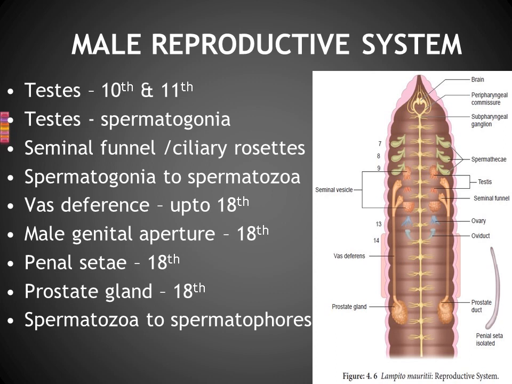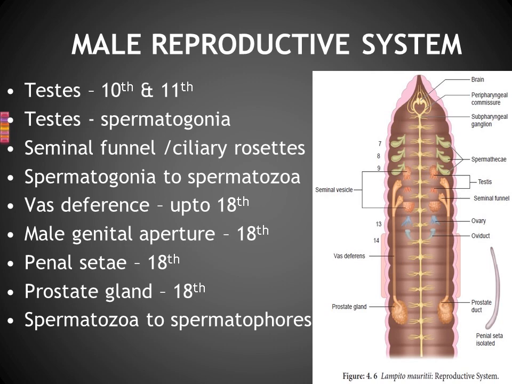Now let us see the organs of the male reproductive system of earthworms, especially which organs are involved in this process and in which segment each is located. Of course, we know the major sex organ of the male reproductive system is testis.